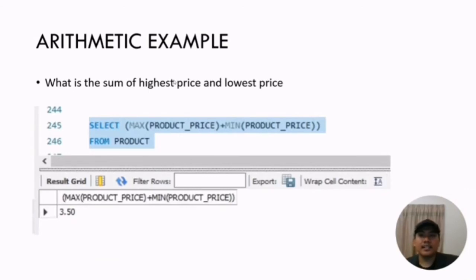Okay, next is the arithmetic example. Arithmetic consists of plus, minus, exponent, bracket, and division. For the example, we use the plus operator. This question asks what is the sum of the highest price and the lowest price.